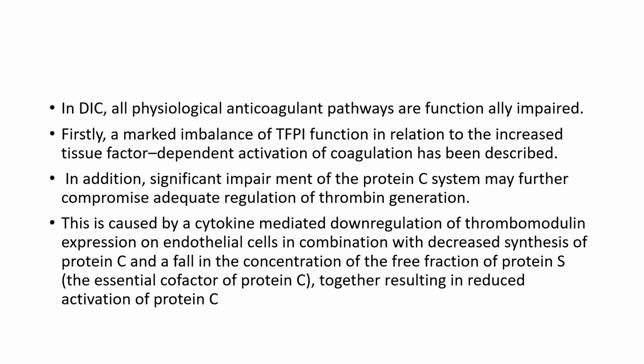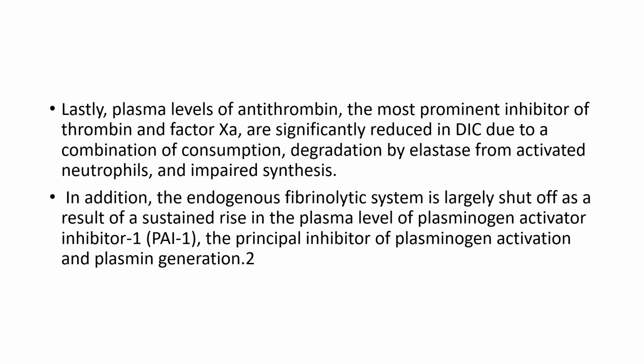In addition, significant impairment of the protein C system may further compromise adequate regulation of thrombin generation. This is caused by cytokine-mediated downregulation of thrombomodulin expression on endothelial cells, in combination with decreased synthesis of protein C and a fall in the concentration of the free fraction of protein S, together resulting in reduced activation of protein C. Lastly, the plasma levels of antithrombin, the most prominent inhibitor of thrombin and factor Xa, are significantly reduced due to a combination of consumption, degradation by elastase from activated neutrophils, and impaired synthesis.